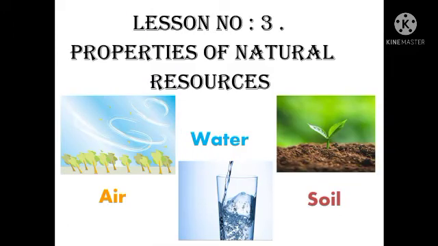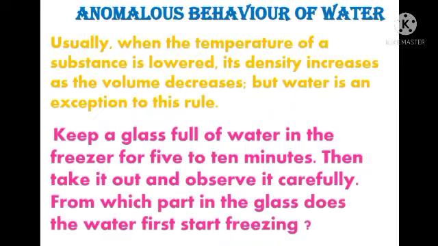So let's continue learning our lesson number 3, properties of natural resources. Students, we have begun learning our second natural resource, that is water. In our previous lecture, we learned some of the properties of water. Now, moving further, we are going to learn about the anomalous behavior of water. So, our next concept is anomalous behavior of water.